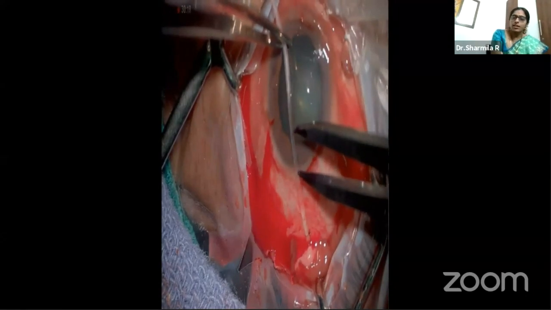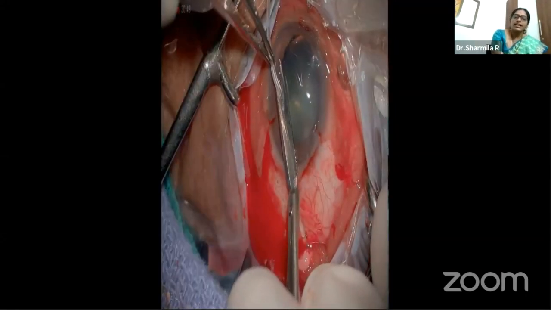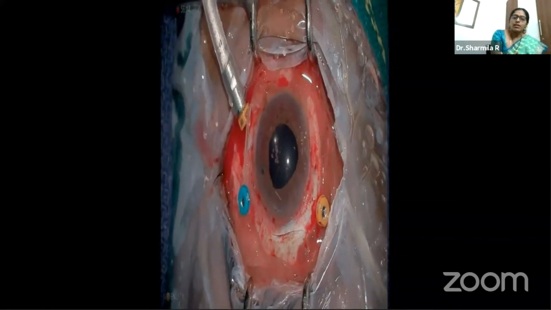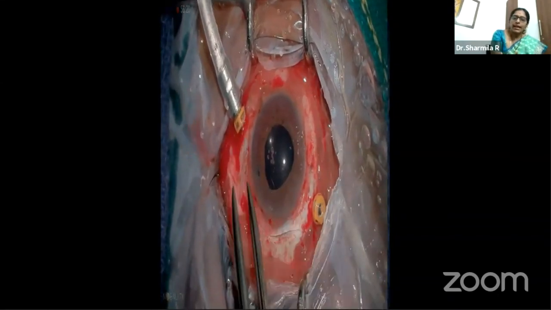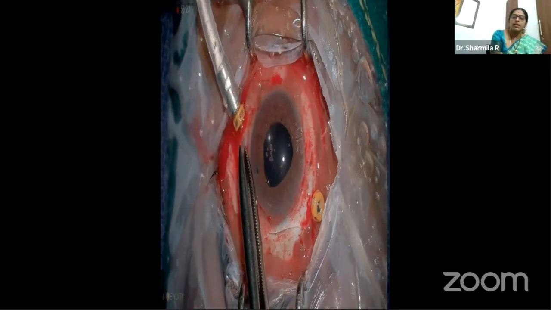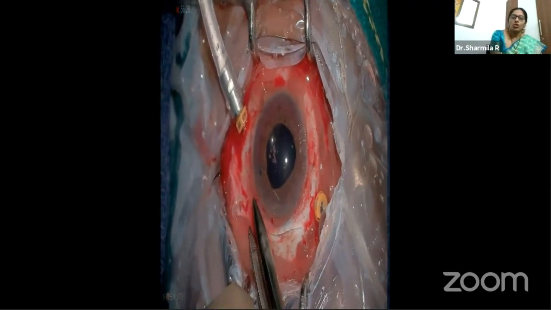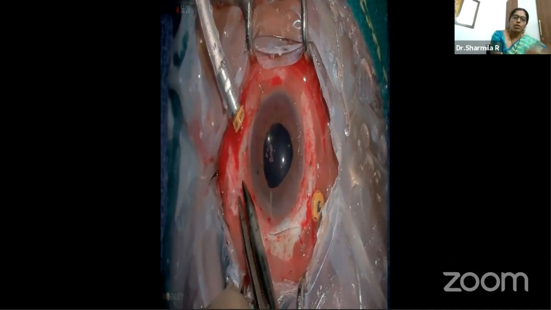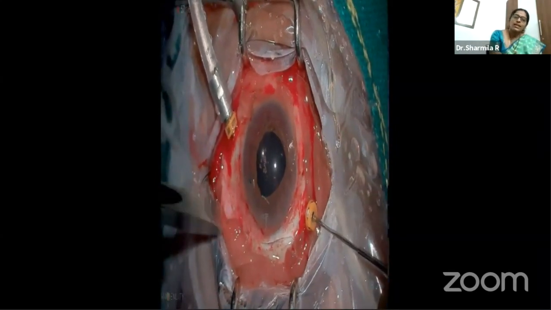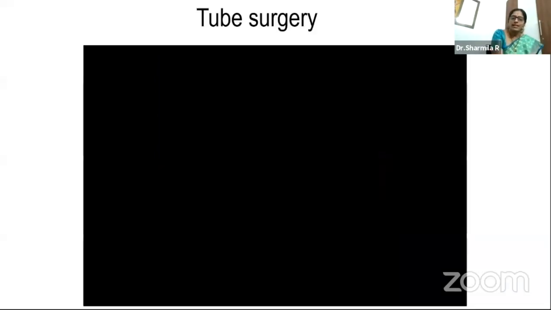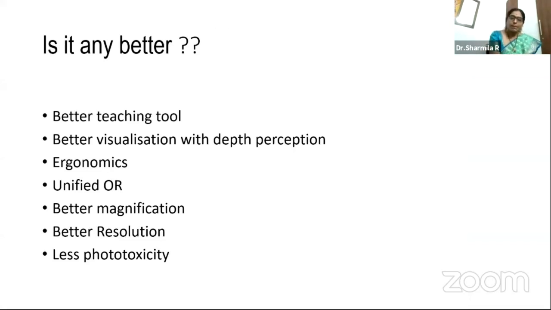Of course, there is a learning curve. This is probably the second case I have done under the Ingenuity system. Like Dr. Manoranjan was telling, even I had a little difficulty in focusing, but over time I got over it. Maybe the initial focus, like what Dr. Prashant was suggesting, we may have to look into that. So we can see that the tube has been put inside, and it is in the vitreous cavity. So is it any better?